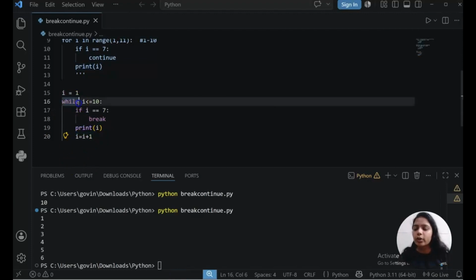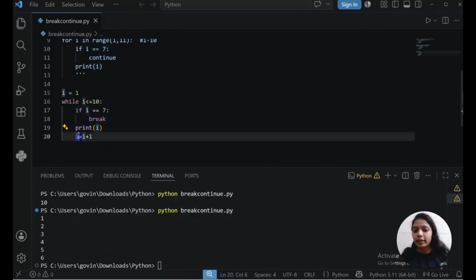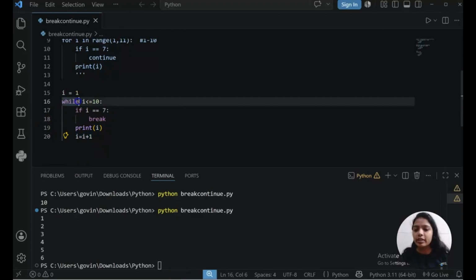So 1 plus 1, 2. 2 is less than equals to 10. Yes. 2 is equals to 7? No. Print 2. i equals to 3. 3 is less than equals to 10. Yes. 3 is equals to 7? No. Print 3. i equals to 4. 4 is less than equals to 10. Yes. 4 is equals to 7? No. Print 4. i is 5. 5 is less than equals to 10. Yes. 5 is equals to 7? No. Print 5. i equals to 6.